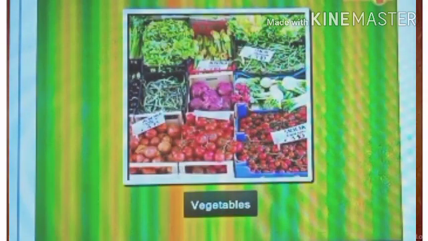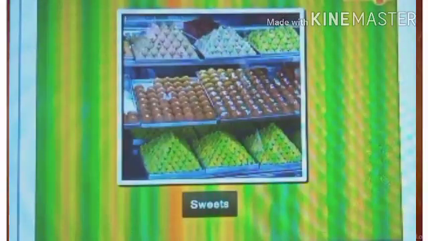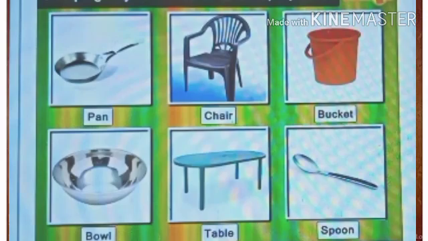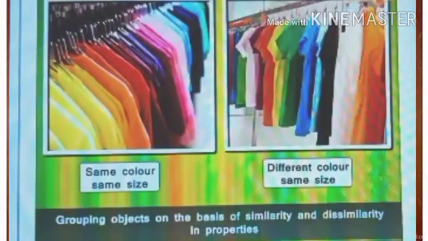We always see similar vegetables, fruits, sweets, spices, and confectionery in groups. Can we group plastic objects with steel objects? No, both are different in properties. We can group objects on the basis of similarity and dissimilarity in their properties.